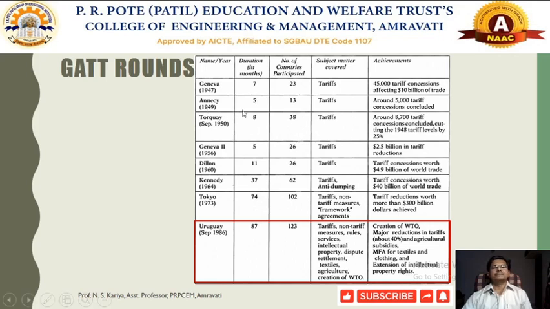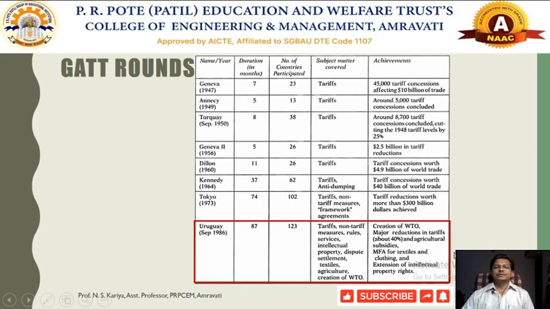After that, different rounds took place and a number of tariff concessions were given by many of the countries. On an average, when we come to the Uruguay round, in that round the GATT was converted into the WTO. There were 123 nations, and the Uruguay round took place over nearly 87 months, and the highest amount of tariff and other forms of concession was given by the formulation of the WTO, or the conversion of GATT into WTO.